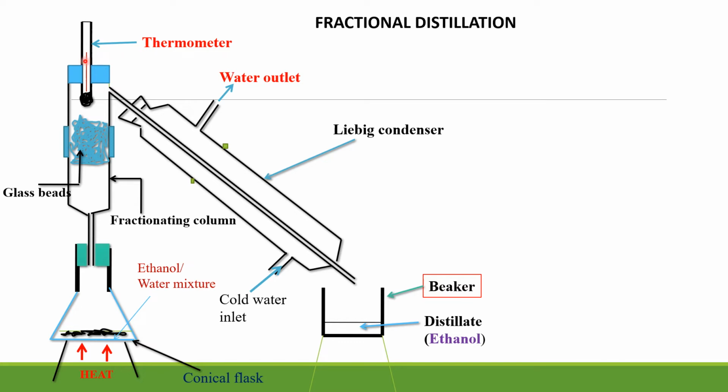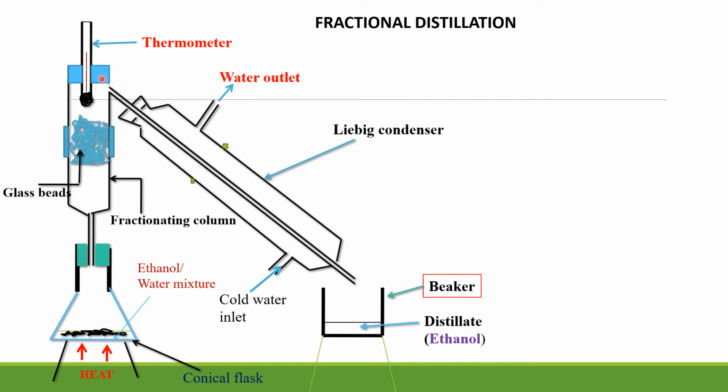A clinical thermometer has a scale from 0 to 45, because the normal temperature of a human being is 37. So that is why we cannot use it here. So this is our thermometer. We'll be reading the temperature at which the ethanol will start entering into this Liebig condenser.